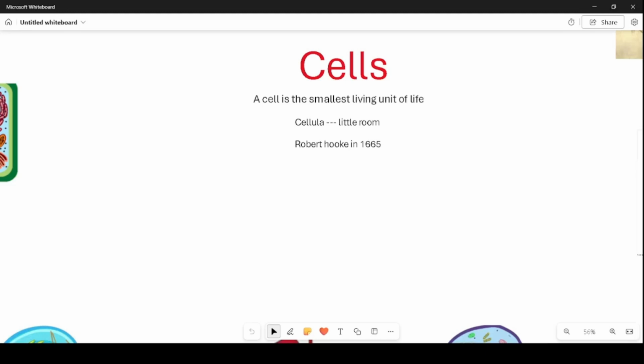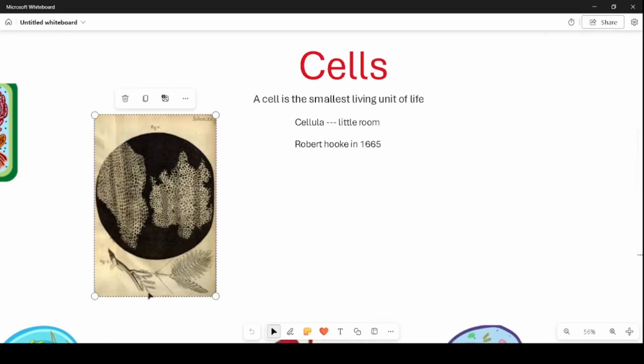A cell is the smallest living unit of life, and it is derived from the word cellula, which is a Latin word. The word cell was coined by Robert Hooke in 1665 when he discovered cells by observing a thin cork slice. It looked something like this.